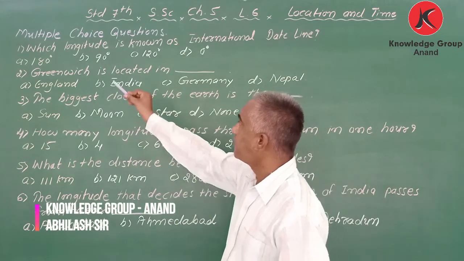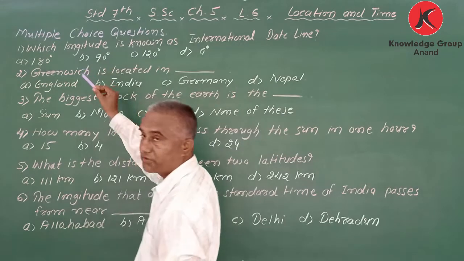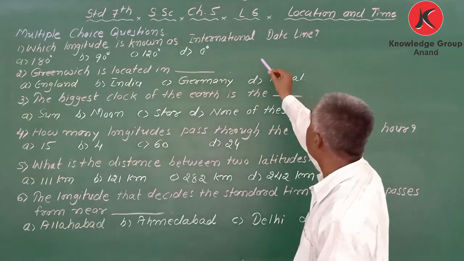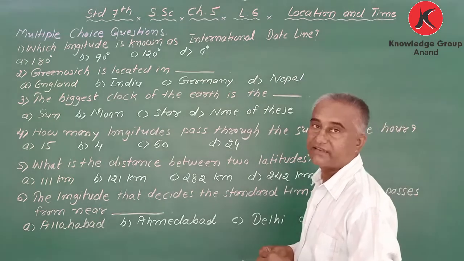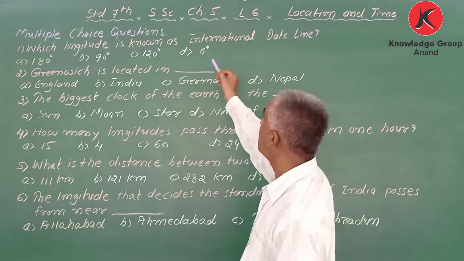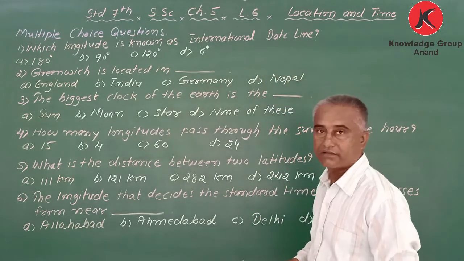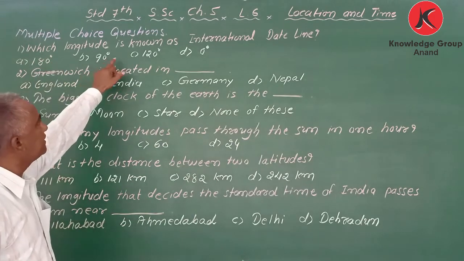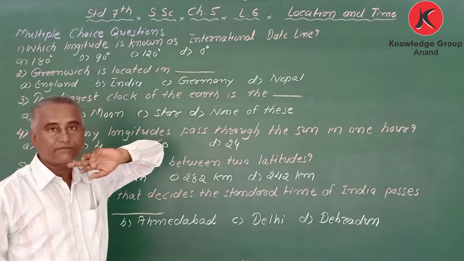Number 1, multiple choice question, MCQ. Which longitude is known as the international date line? Options are given here: 180, 90, 120 degree or 0 degree.